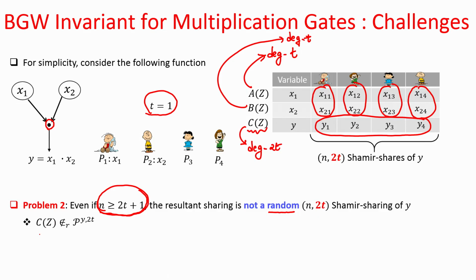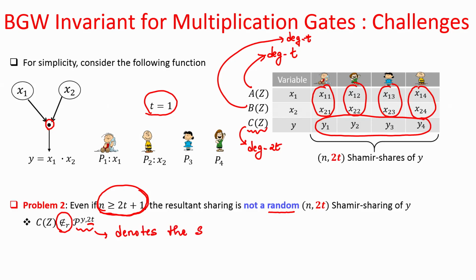I mean here that if you take this C z polynomial and alpha 1 y 1, alpha 2 y 2, alpha 3 y 3 and alpha 4 y 4 lying on the C z polynomial, of course, the degree of C polynomial is 2t. I can no longer claim that C polynomial could be a random polynomial from the set of all possible polynomials of degree 2t whose constant term is y, right. So, remember this set P superscript y and 2t denotes the